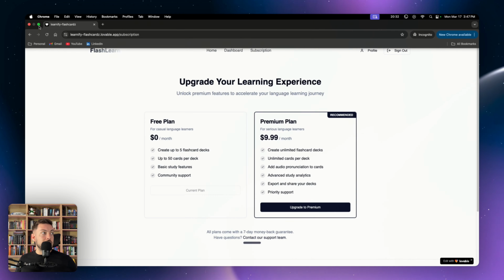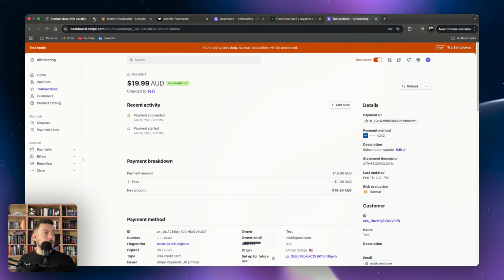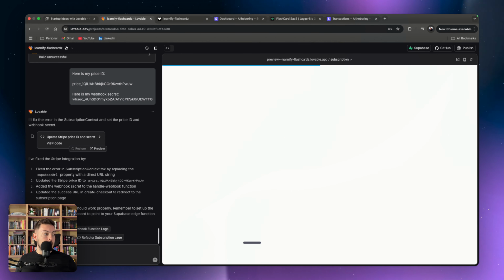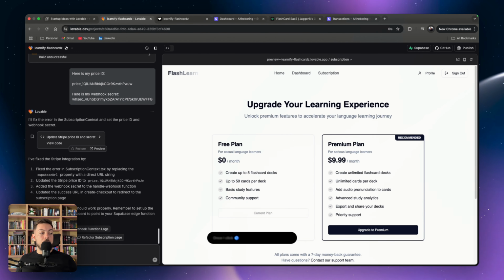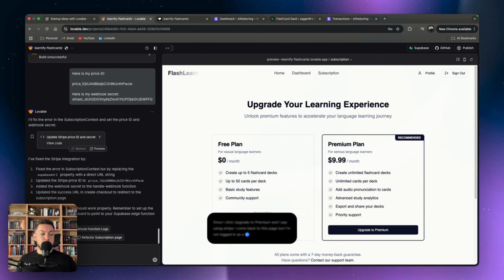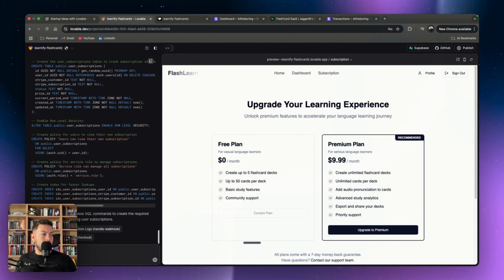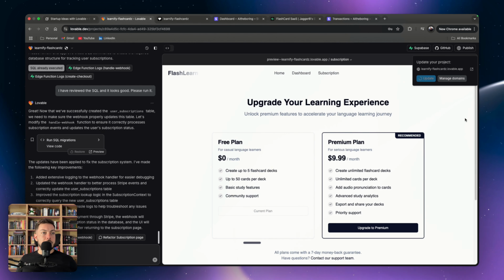Okay, so our subscription is not working. So the main thing we have to do now is we have to come back to Lovable, and we need to say, once I click upgrade to premium and I pay using Stripe, I come back to this page, but I'm not logged in, I'm not upgraded to a premium user. Please fix that. Okay, so we have to create some database structure. So let's apply these changes. Okay, so we should have it working now. So I'm going to update the URL. We're going to just redeploy and we can try this again.